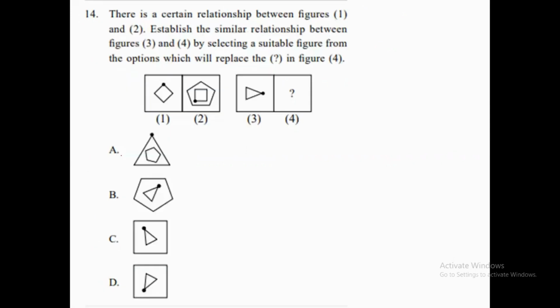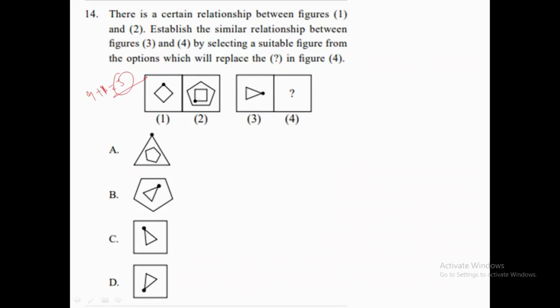So the next question that we have is that there is a certain relationship between figure 1 and figure 2. First we need to find the relationship that they are following, and on the basis of that relationship we need to find which figure can replace this question mark over here. So what is happening over here? A square is there, which is rotated diagonally. How many sides are there in a square? There are 1, 2, 3, 4 sides, so 4 plus 1 we get 5. A 5-sided figure is a pentagon, so we have made a pentagon, and inside that the square is there.